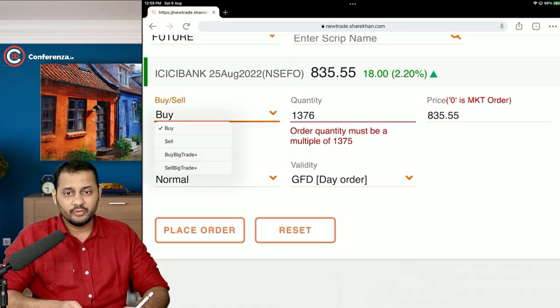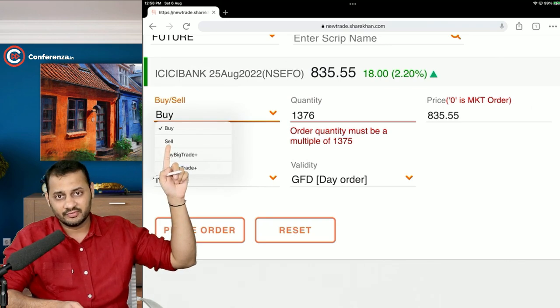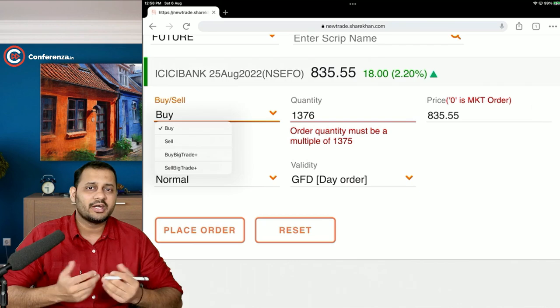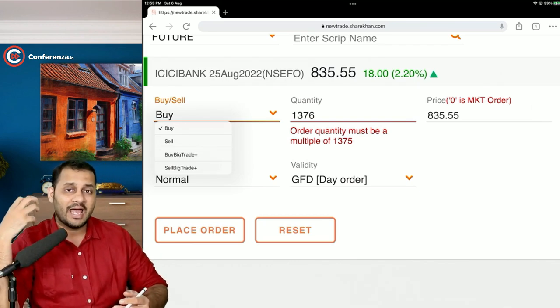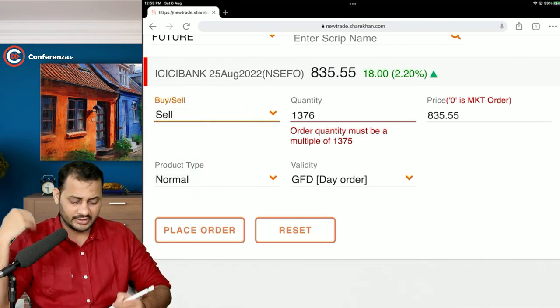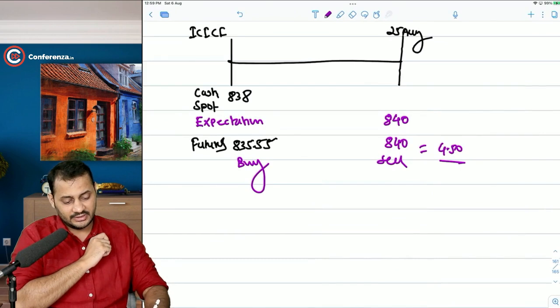Other thing that you can do is you can buy the futures, you can also sell the futures. It's not necessary to own the asset because it's a contract. You can be a buyer of the contract, you can be a seller of the contract. You are not dealing in the asset, so you don't require to have this asset at present. You can just enter into a sell contract. That means you are selling at 835 rupees.